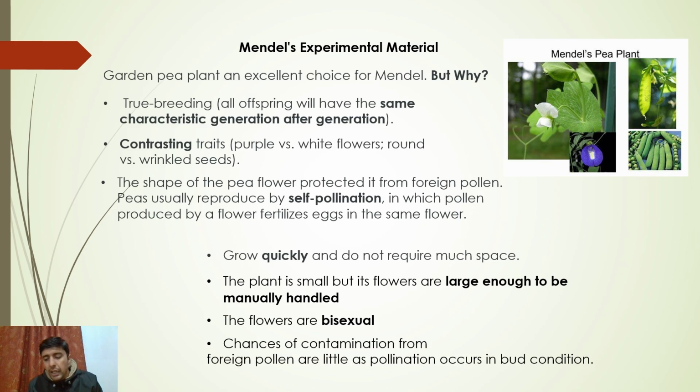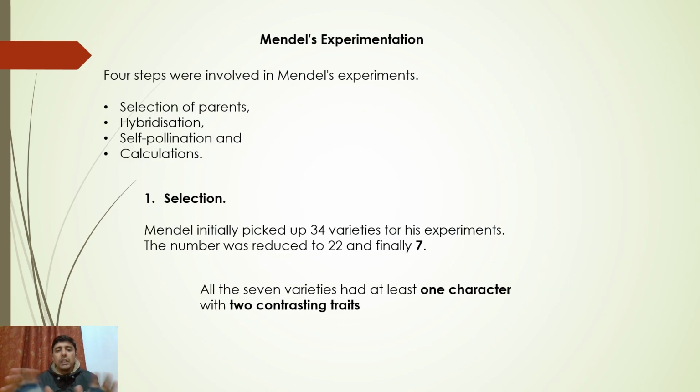Moving on, regarding experiments, what were they? The details of Mendel's experiments I'll be discussing in the next slides, as I discuss Mendelian inheritance further on, but this is just a broad overview of how Mendel approached his experiments. What were the broad steps he took? You must be aware of 4 steps that Mendel followed. First was selection of parents.